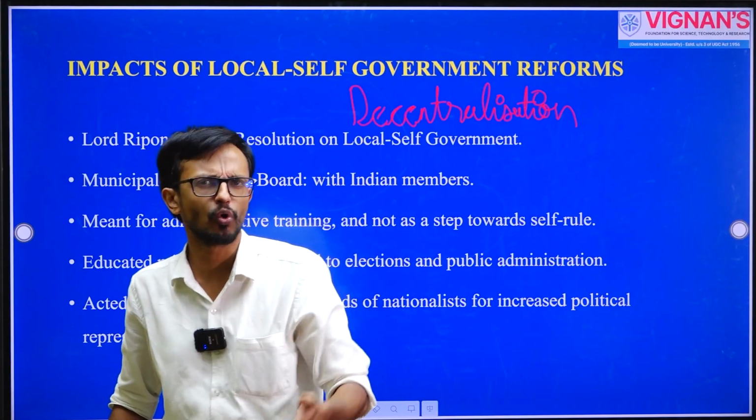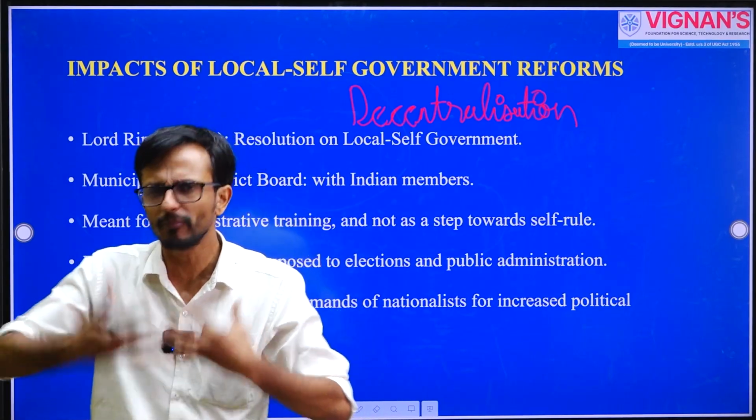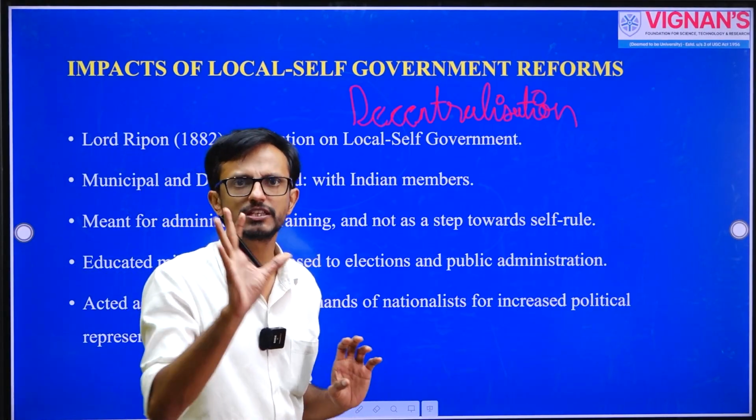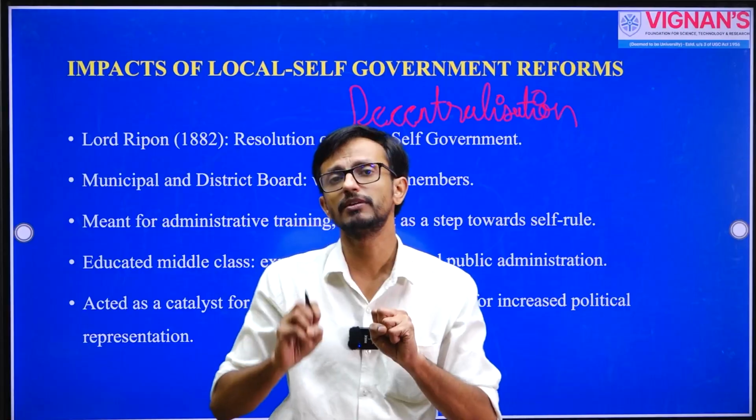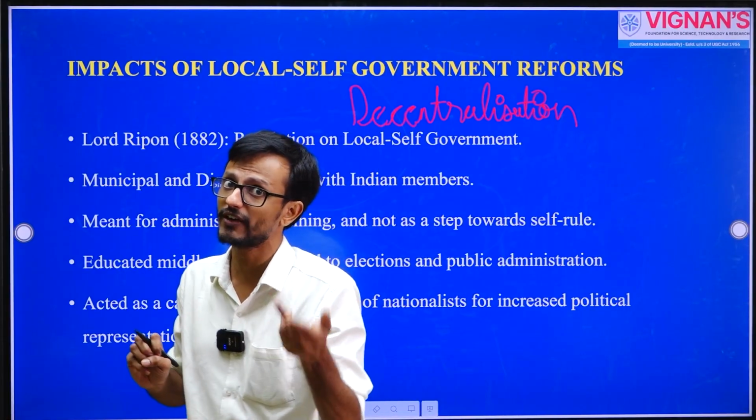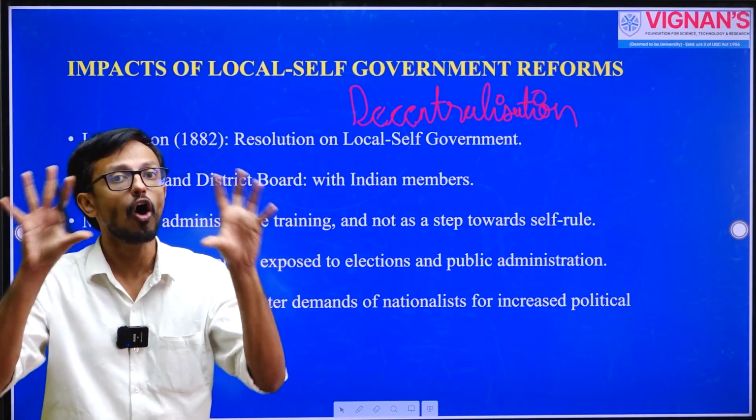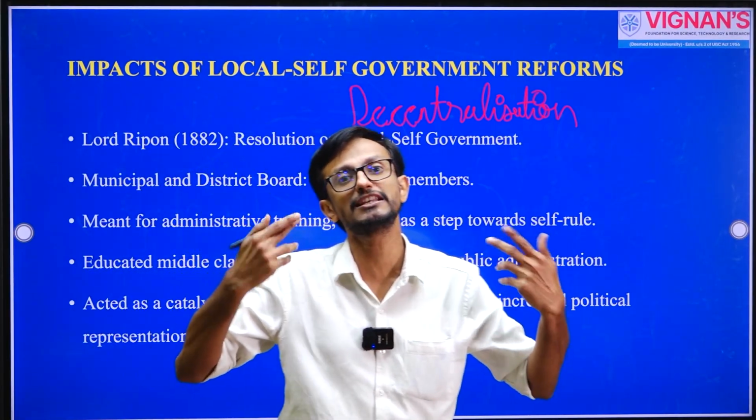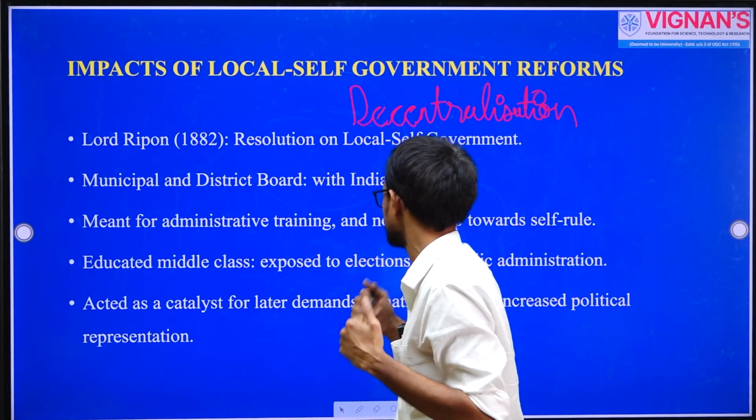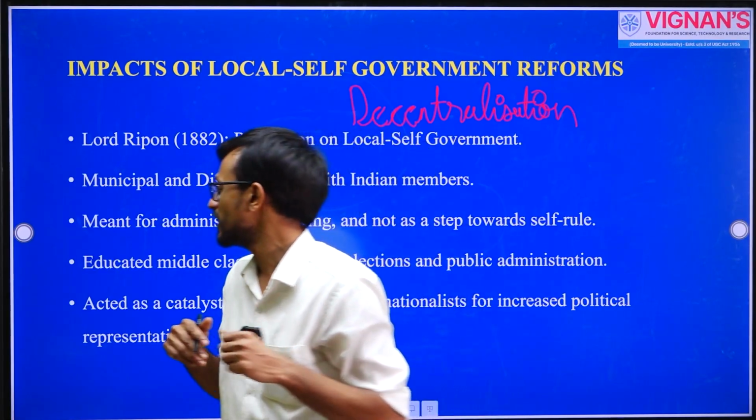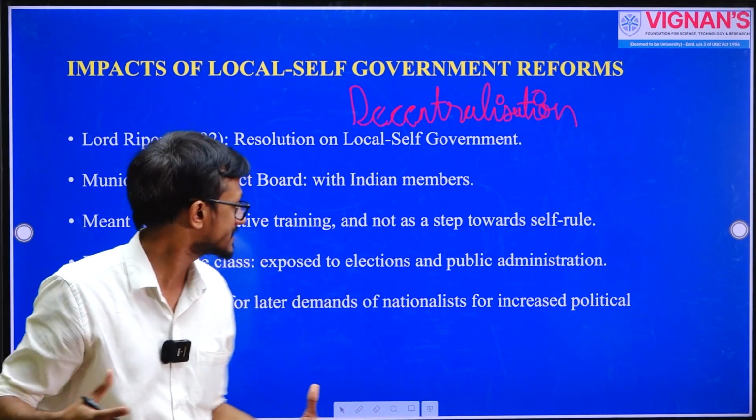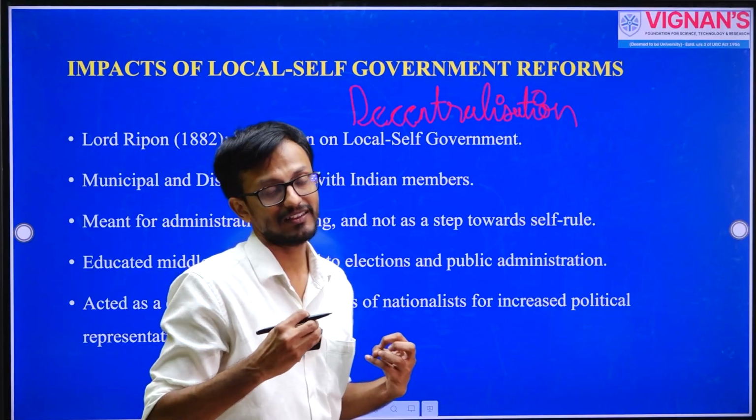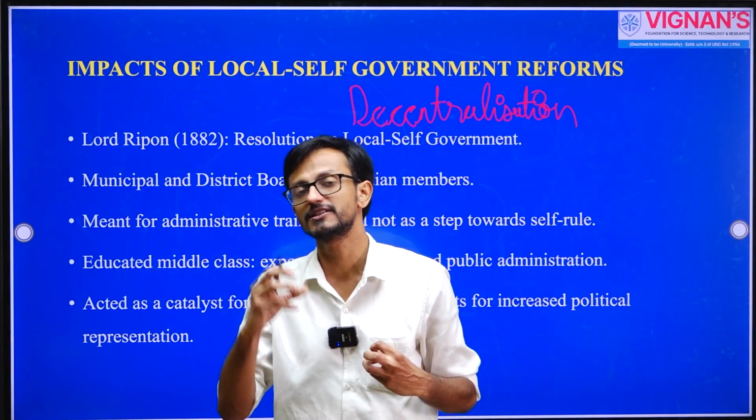And what is happening with the local self-government? You see Indians being nominated in these local self-governments. There are these district boards and municipal boards where there are Indian members, because as I told you, during the consequences of the 1857 revolt, Indians are getting nominations in certain governmental positions. And you see that these Indians are getting exposed to various ideas. Indians are getting exposed to the ideas of elections, public assemblies, public administration. So they are becoming politically aware through these processes.